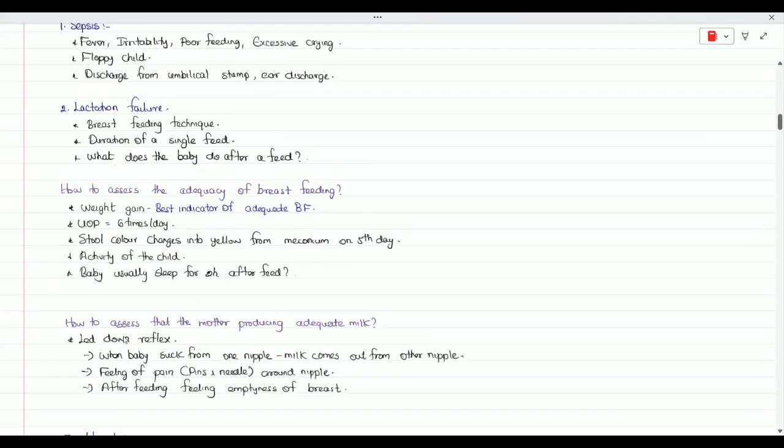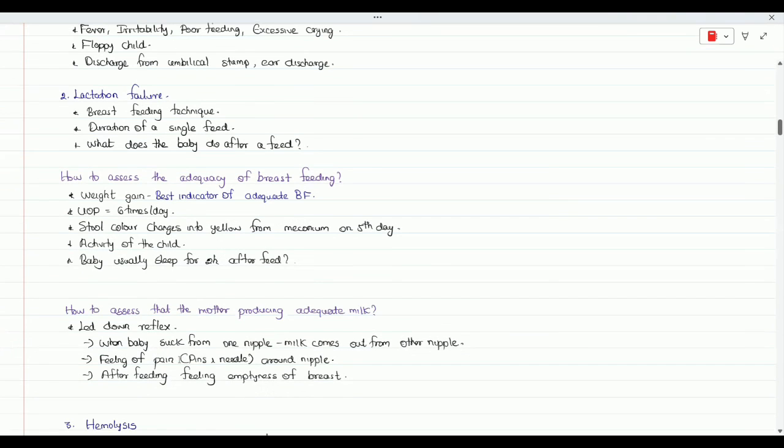Then how to assess the mother producing adequate milk? Usually, after starting the breastfeeding, she will be having dribbling of breast milk from her breast. And also when she is giving the breastfeeding properly, she will have a tingling kind of sensation on the opposite side breast. So those are the cues that you can ask in the history from the mother if you need. No need to mention everything here. Just remember. And other causes, hemolysis.